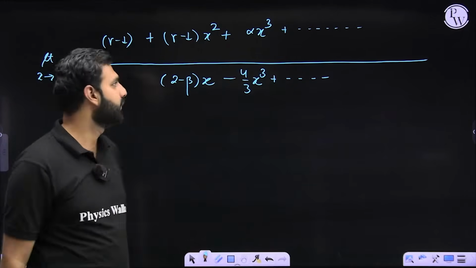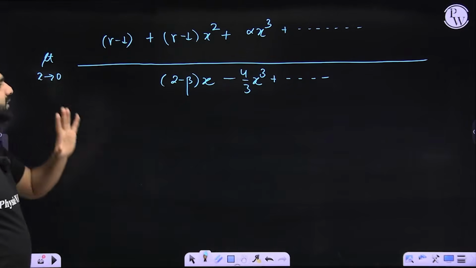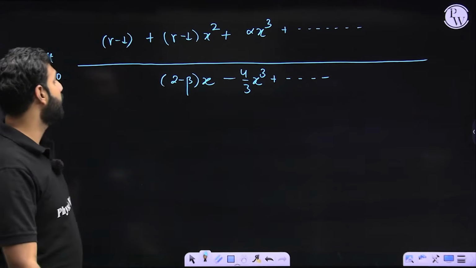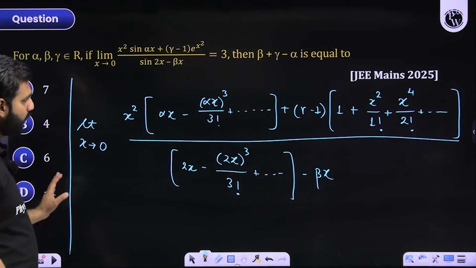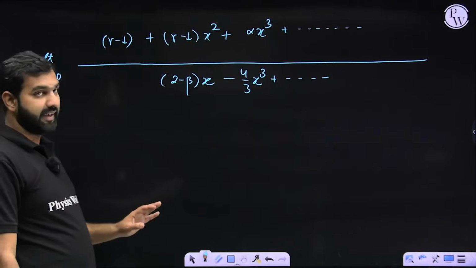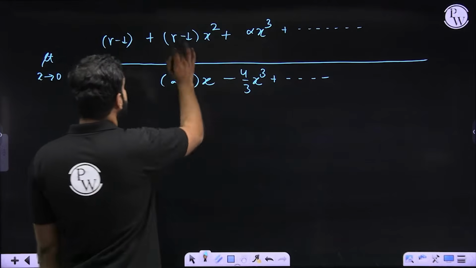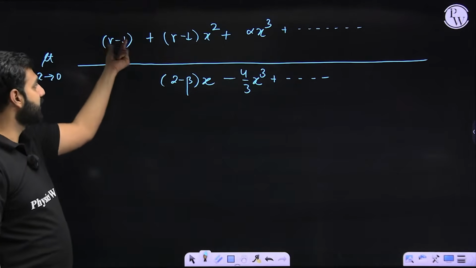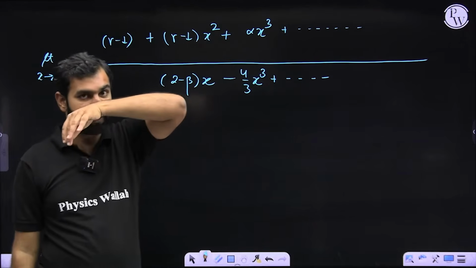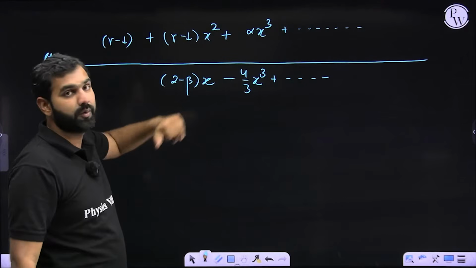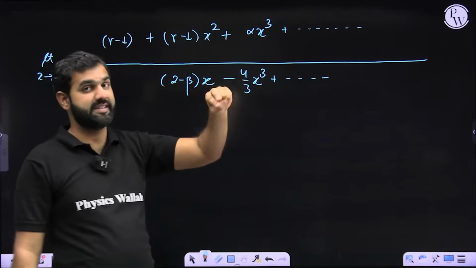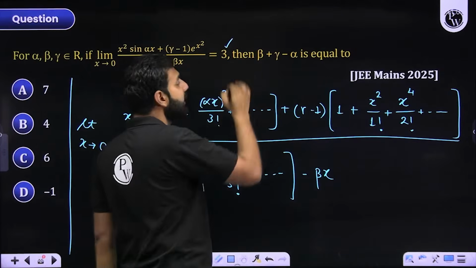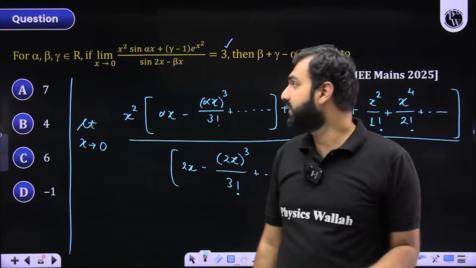Now what do we do? Now please understand, if I replace x by 0 directly over here, all the terms here will become 0. So this will be something constant upon 0. Are you not noticing it? Something constant upon 0 reaches infinity. So my answer will be infinity, but the problem is this is not infinity, this is something finite. So the answer is something finite.